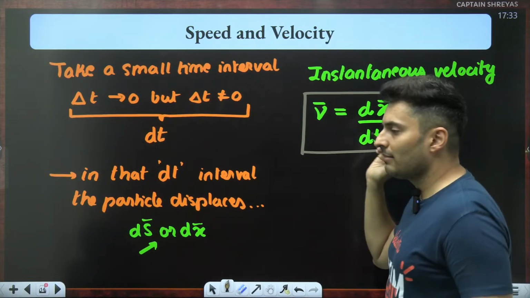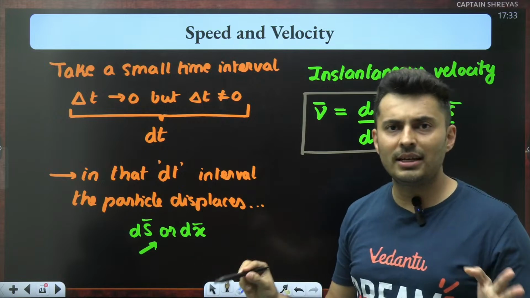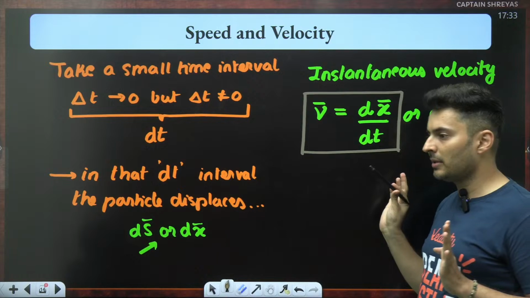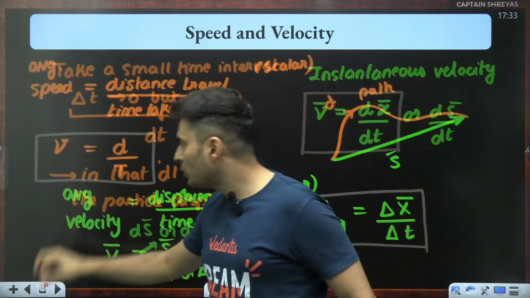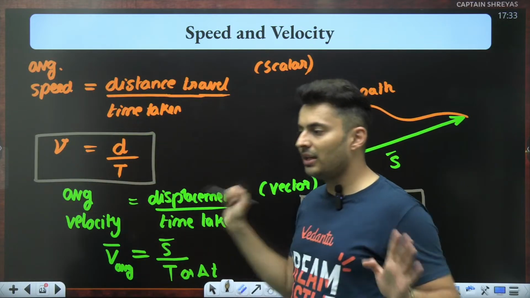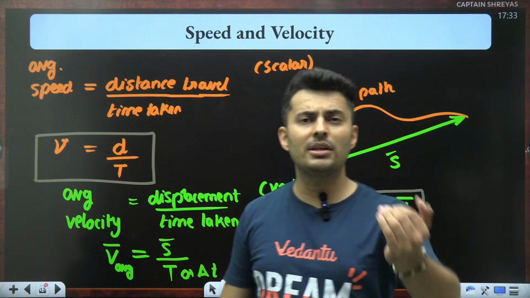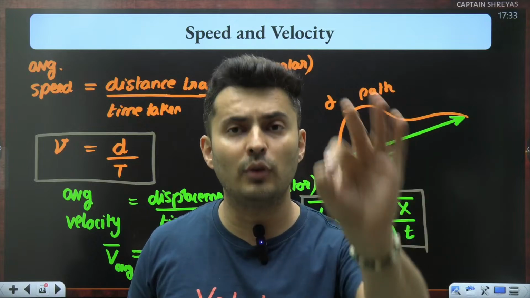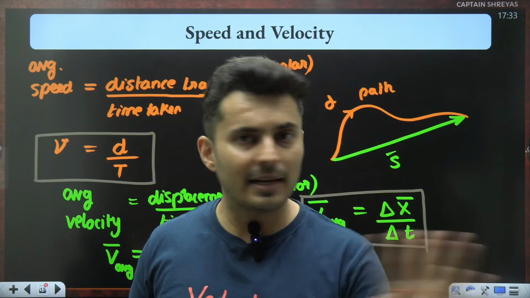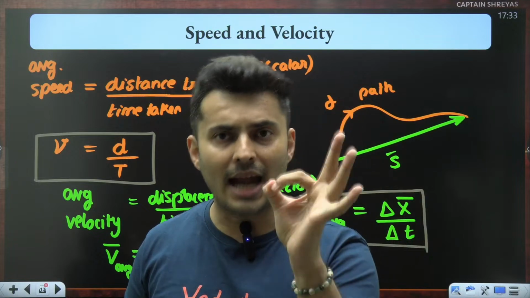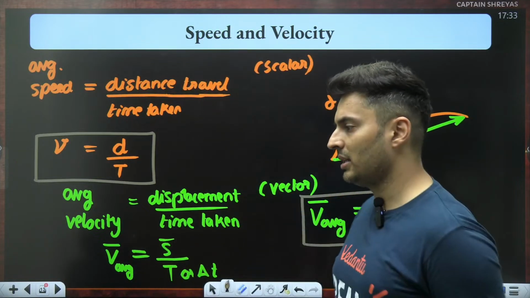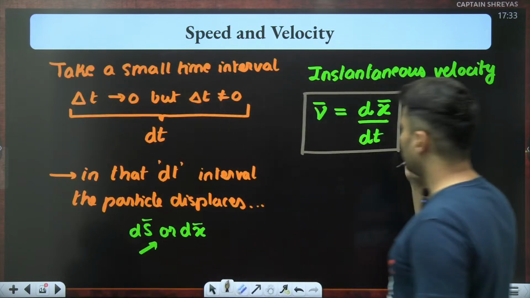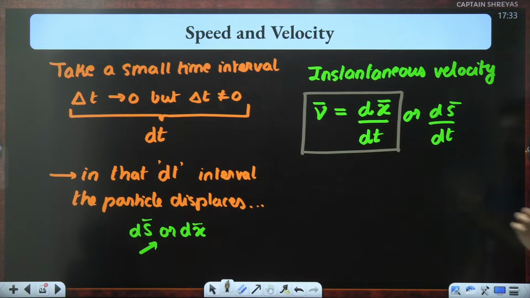So whenever the word used is just velocity, realize that we are referring to instantaneous only. If the word used is average, then they actually mean average. So when they say the velocity of the bus is 50 kilometers per hour, it means the velocity at that moment for that bus is 50 kilometers per hour. They are not referring to average, they are referring to at that moment what is the velocity. Keep that in mind. Okay, so that is the meaning of the term instantaneous velocity.